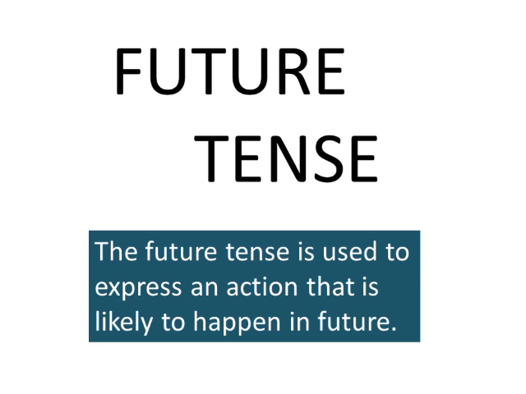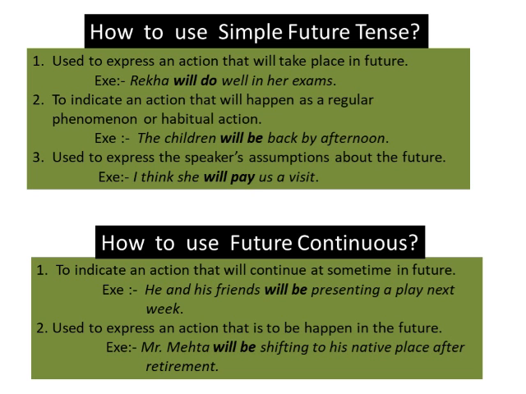Now come to the third type of tense, that is future tense. What is future tense? Future tense is used to express an action that is likely to happen in future. And let us move on to its different forms again. So the first form is simple future tense. And why we use, how to use, and when we use it.